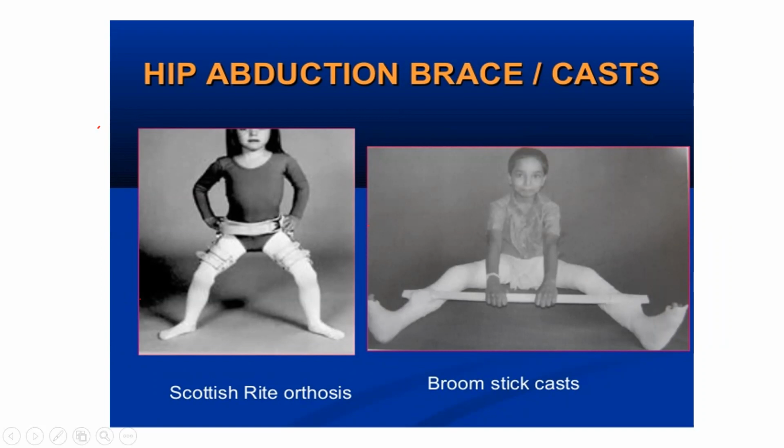This is called an abduction brace. This is also called a broomstick cast, because it is like a broomstick kept in between so that the leg is always in abduction. Abduction will keep the head in containment. The second thing is that because of this the patient cannot walk. Since the patient is not walking, the femoral head will not press against the acetabulum, so the deformity will not occur, because there is no pressure on the femoral head. This is known as the Scottish Rite orthosis. It is the same, so Scottish Rite and broomstick.